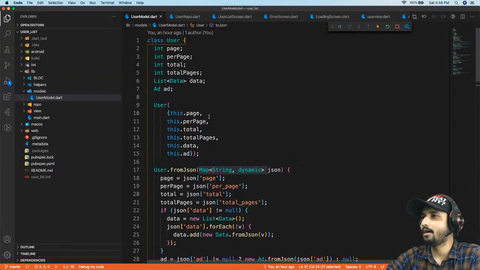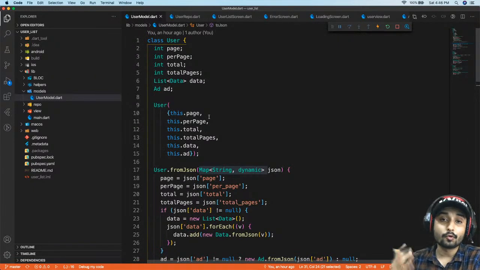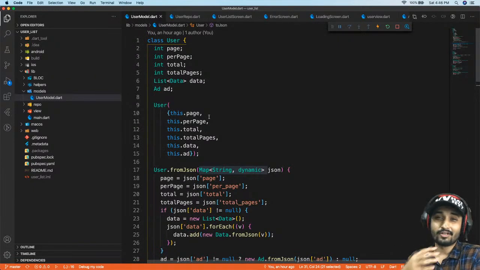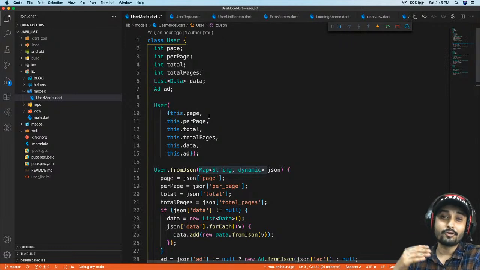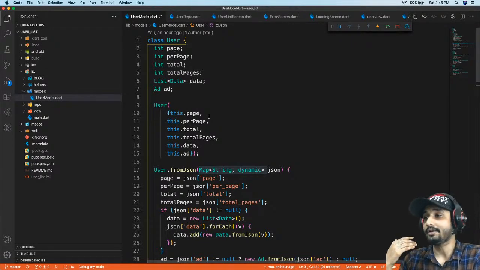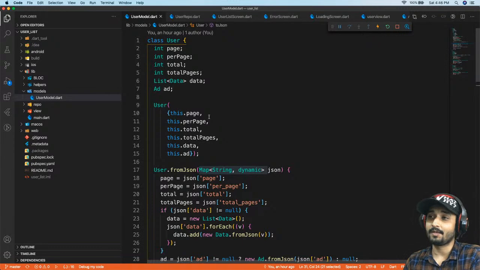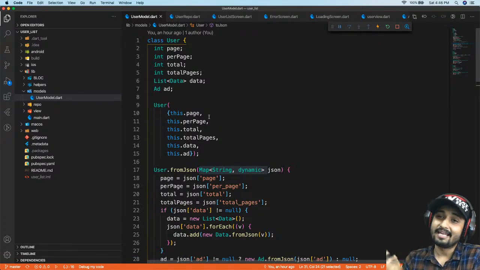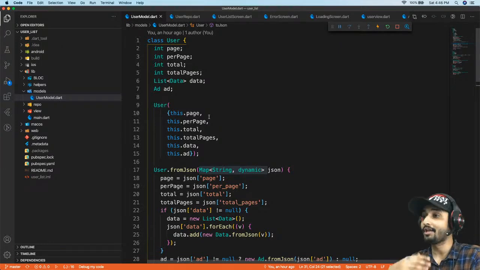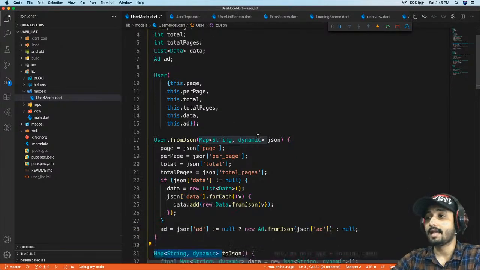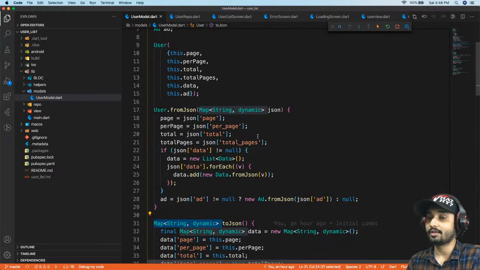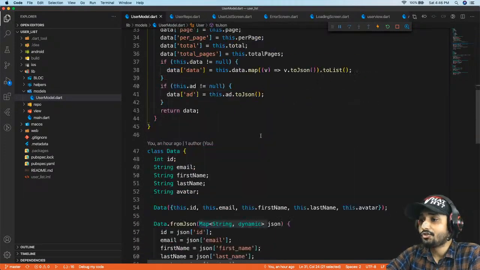And this code, of course you need to know the working of this code, but you don't need to type or retype it every time, because we have something called JSON to Dart. We have a serializer package which will make models for you automatically. You don't have to type every time, right? But you need to know the working of that so that you can understand how it works exactly behind the curtains, right?